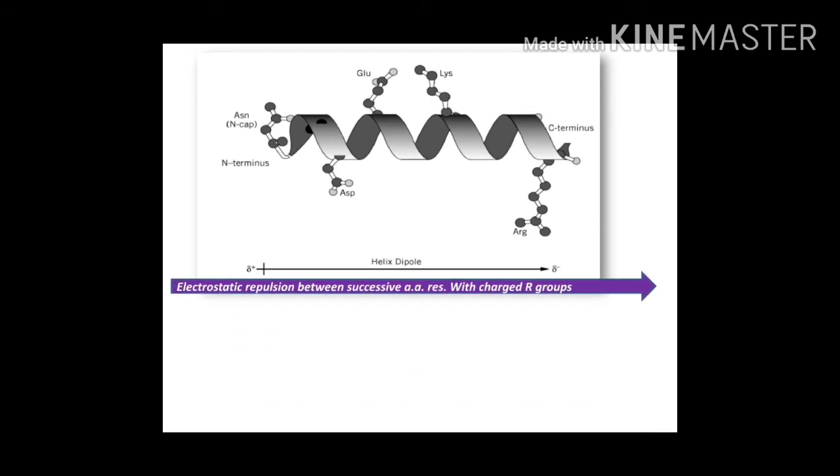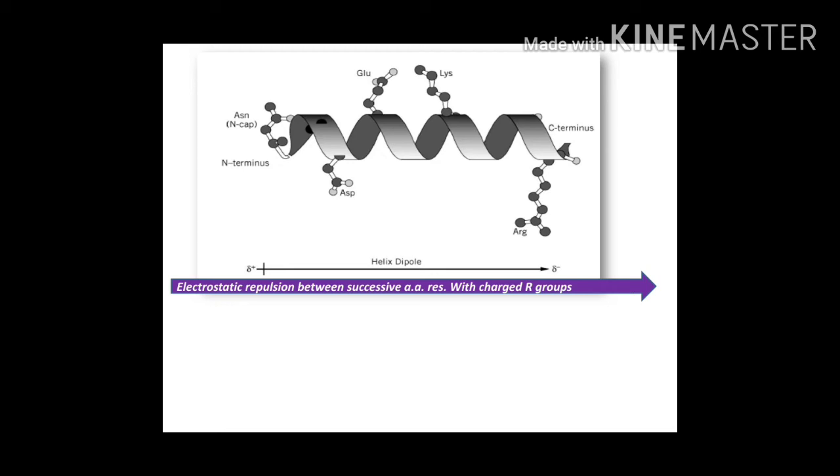The next is, here I am presenting some properties of the alpha helical structure. The first property is electrostatic repulsion between successive amino acid residues with charged R groups. Now we know that amino acids are of how many types. In my first lecture I explained everything. If you want to see, you can go to the description section, where you will get the link. I told you that some amino acids have a positive charge and some have a negative charge.